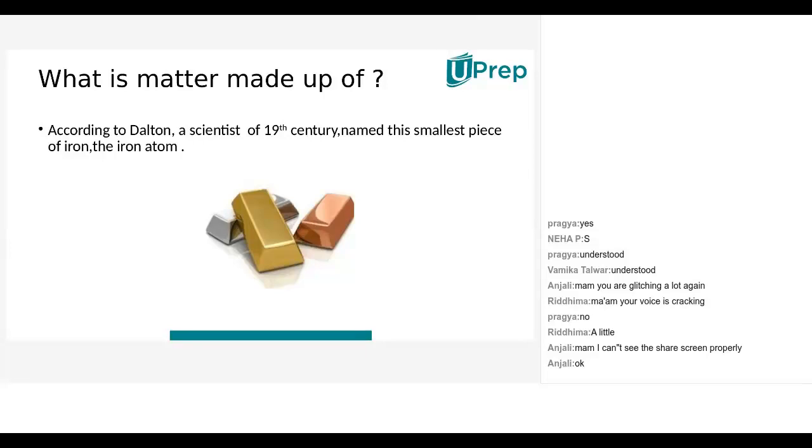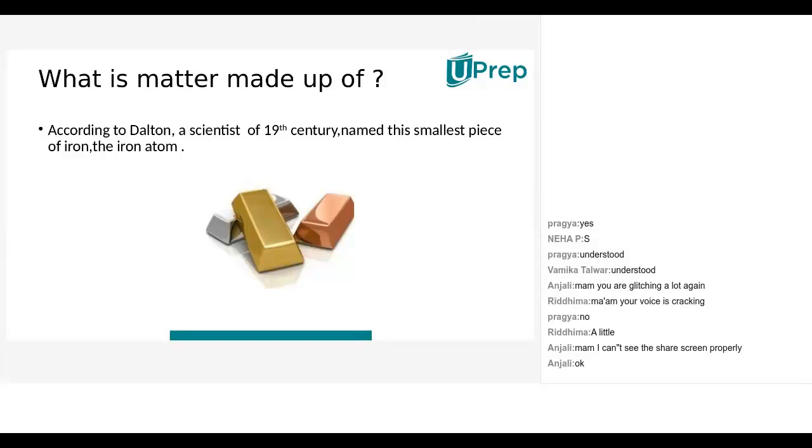What did they conclude? The atom is indivisible, but what about the subatomic particles? What are subatomic particles? Protons, electrons, neutrons. Understood? Protons, electrons and neutrons, all the three.